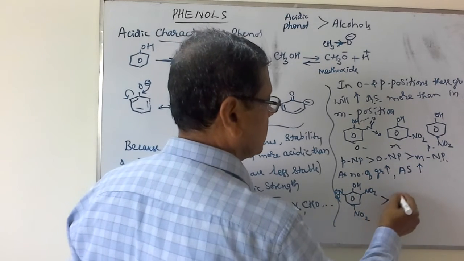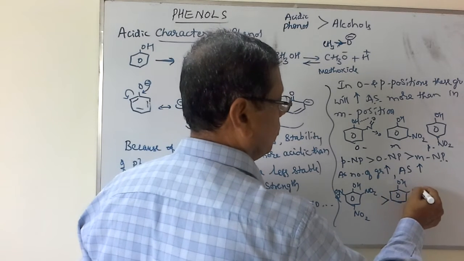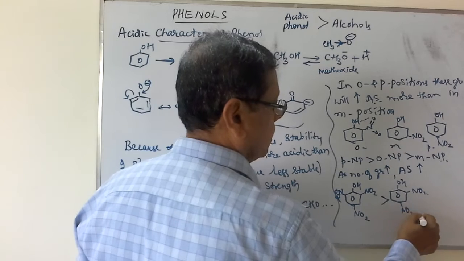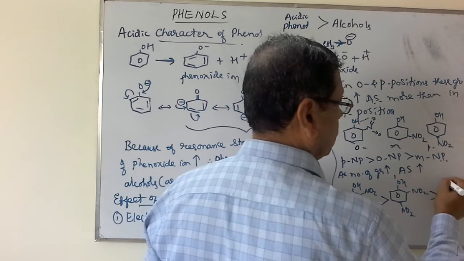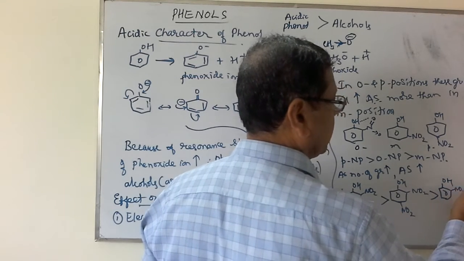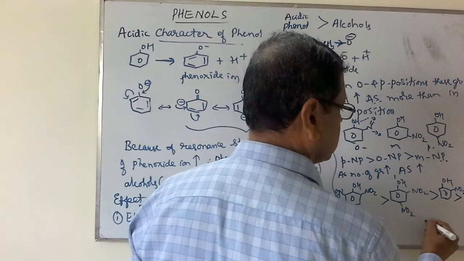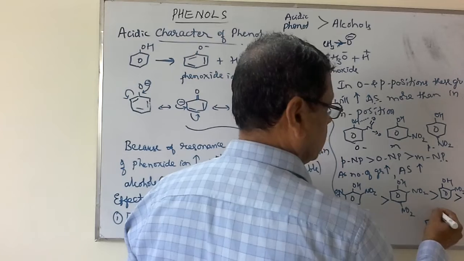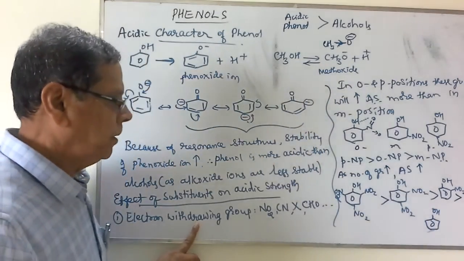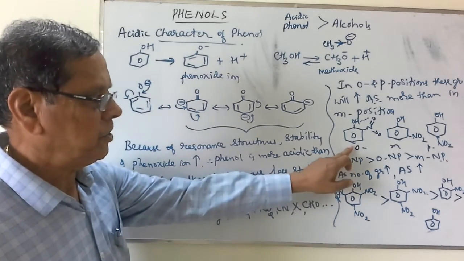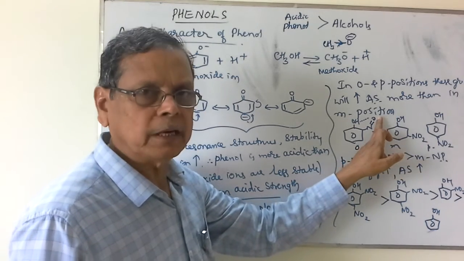This will be more acidic as compared to dinitrophenol, 2,4-dinitrophenol. This is more acidic as compared to nitrophenol, OH and NO2 either in the ortho, the para or the meta position. And this will in turn be more acidic than simply phenol. So any electron withdrawing group, especially in the ortho and para positions, gives more acidic strength for such compounds as compared to the meta position.